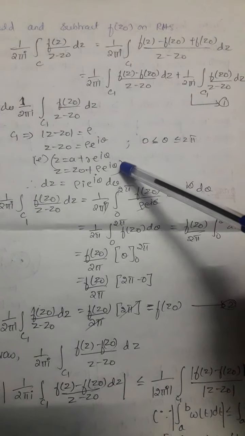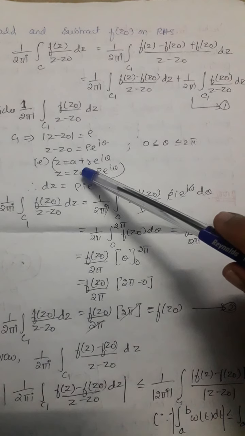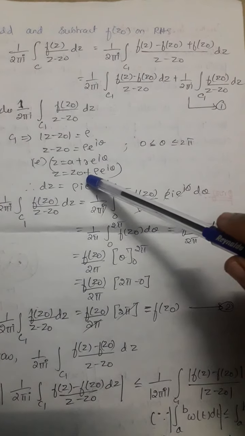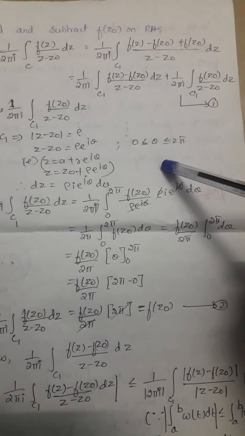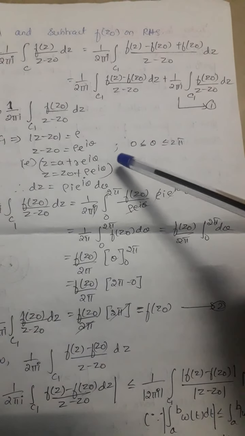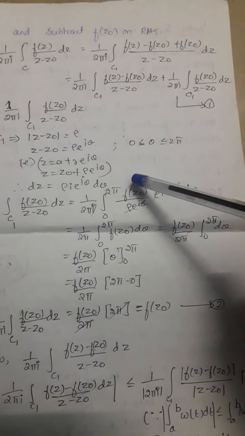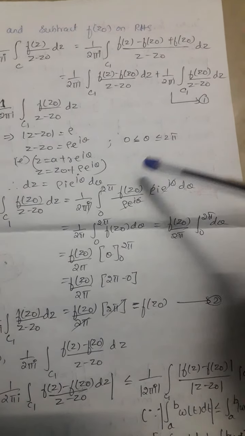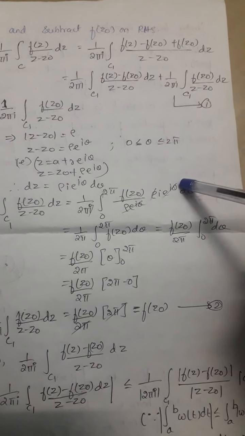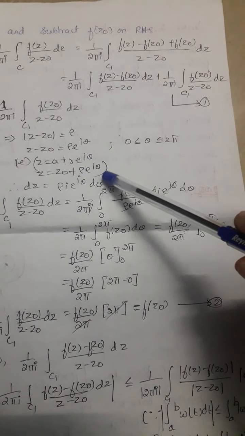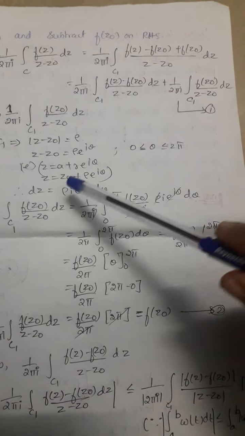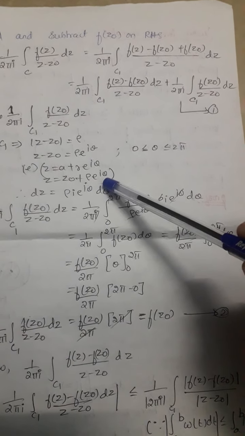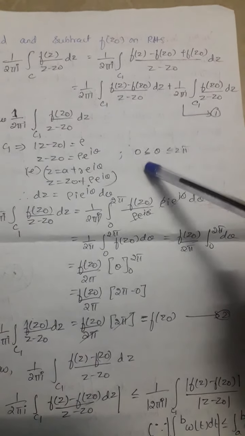That explanation is the below. So z is equal to a plus r e^{iθ}, where in place of a we consider the interior center point z0, and in place of the radius r we consider ρ e^{iθ}. Since it is a circle, we consider z = z0 + ρ e^{iθ}. Differentiating on both sides, we get dz = ρ i e^{iθ} dθ, since z0 becomes 0 and the derivative of e^{iθ} is i e^{iθ} dθ.